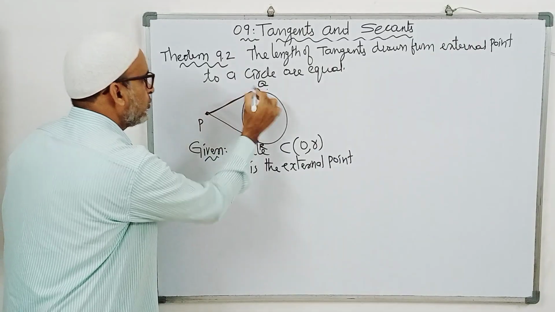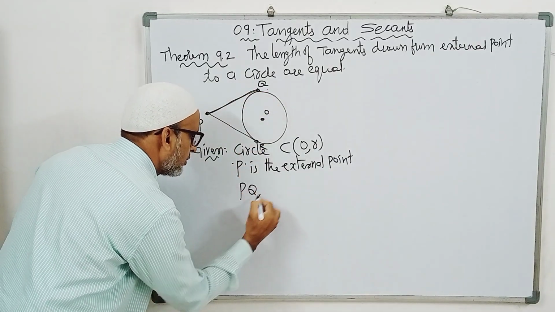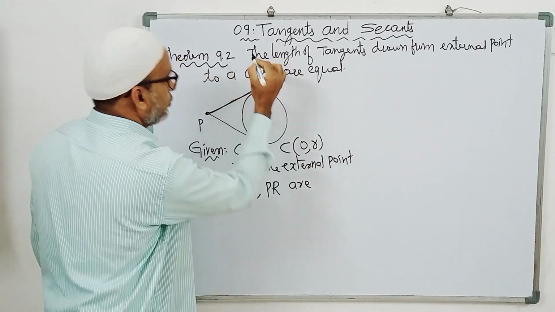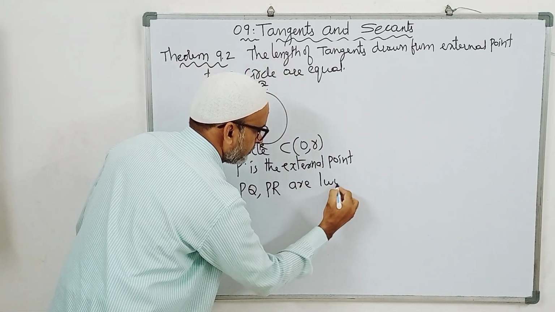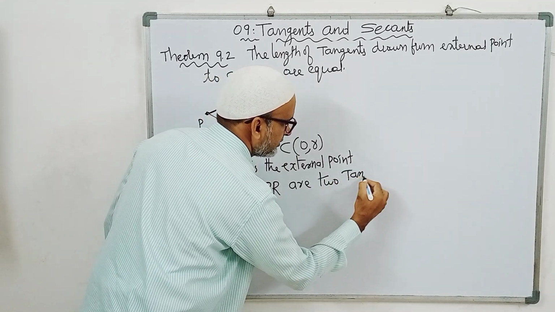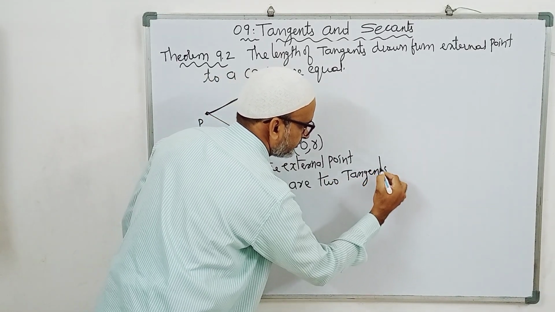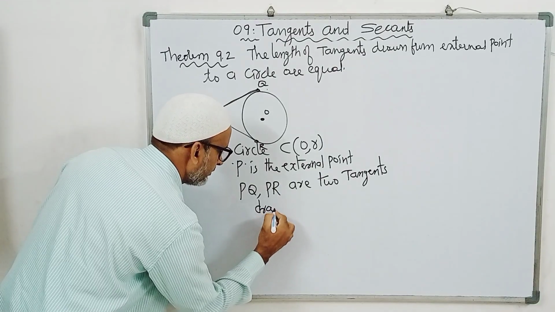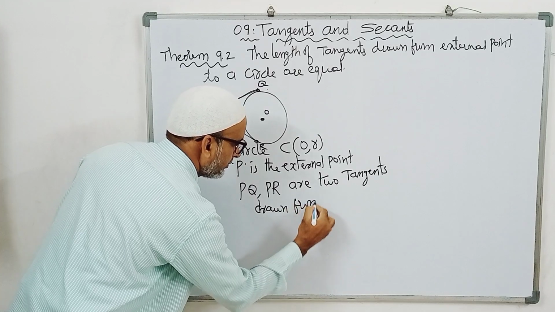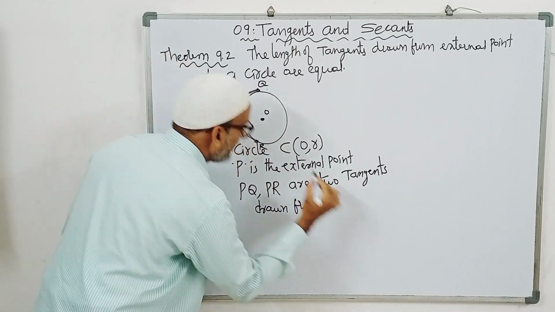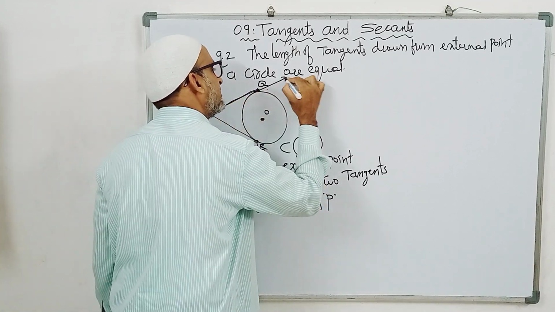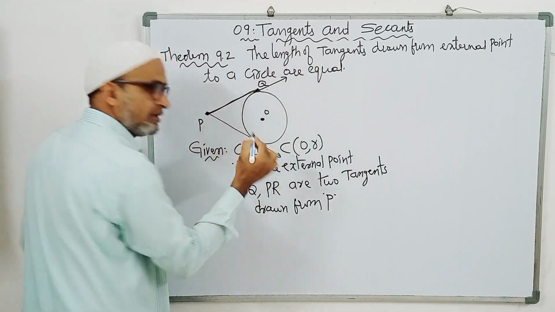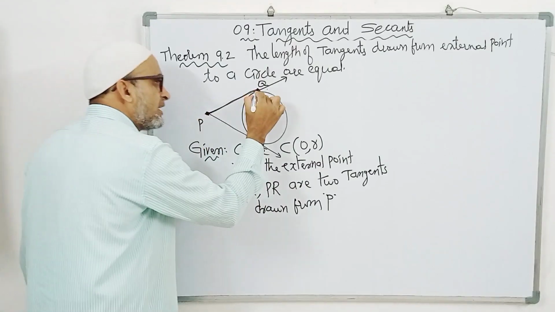Now PQ, PR are two tangents drawn from P. Don't get any confusion. If you extend this one like this, PQ is a tangent, PR is another tangent. PQ is the length of the tangent.